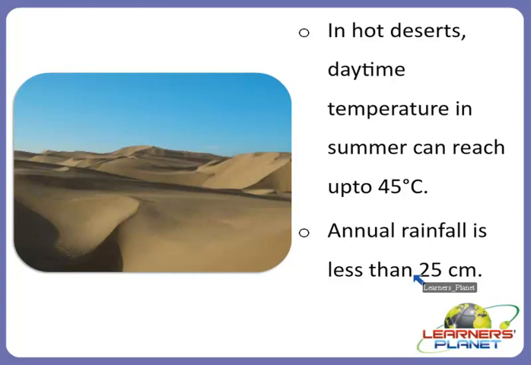Any other habitat means grassland, mountains, forests or any aquatic region, right? The range goes from below freezing during the night to boiling in the middle of the day. And there is also less than 25 centimeters of rain to fall in the desert every year.